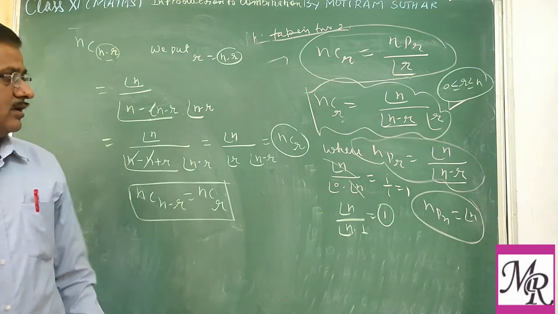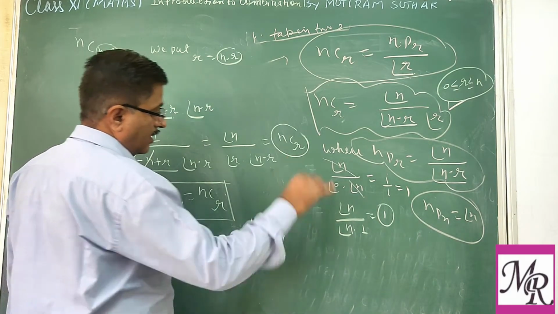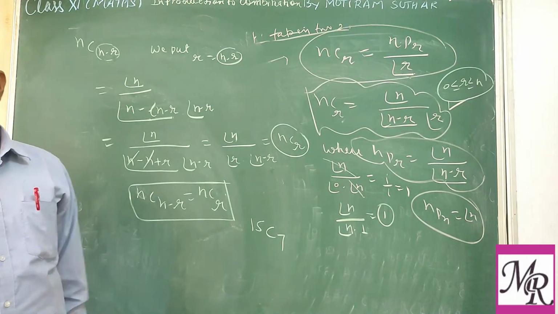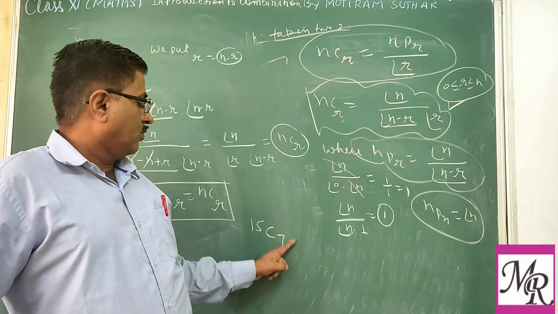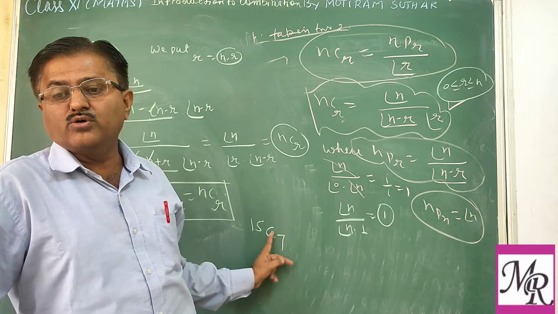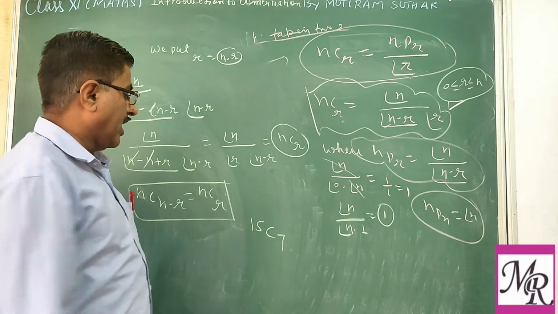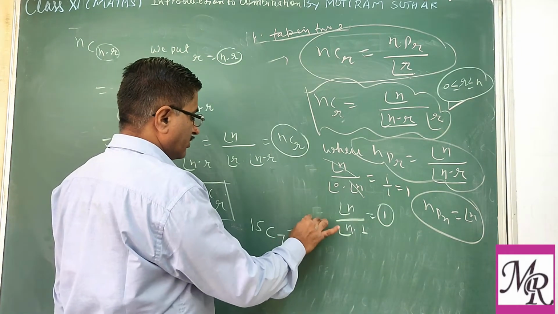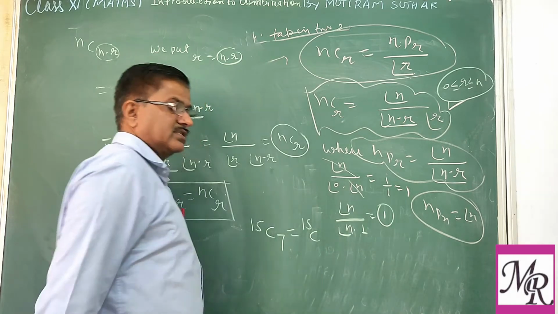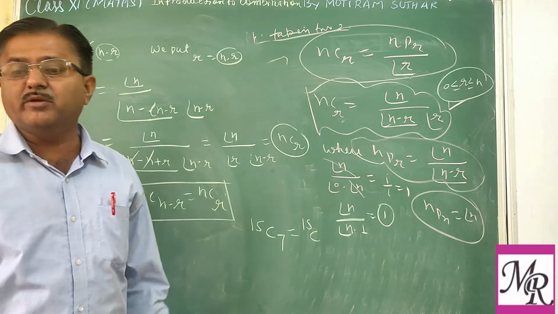Suppose we are given 15 players, out of which 7 you have to select. So in how many ways can one select a team of 7 players out of the available 15 players? That is the same as rejecting the remaining players. In how many ways can one reject the remaining players?